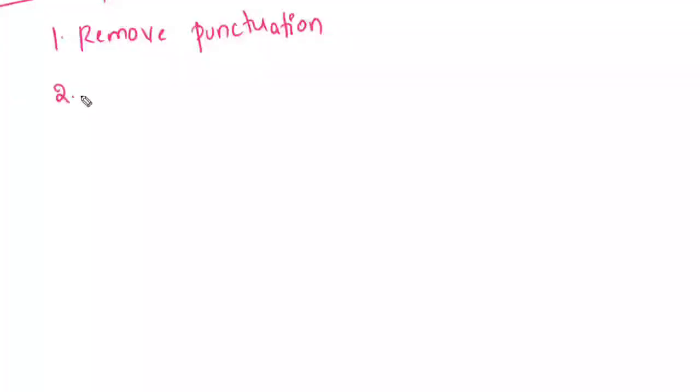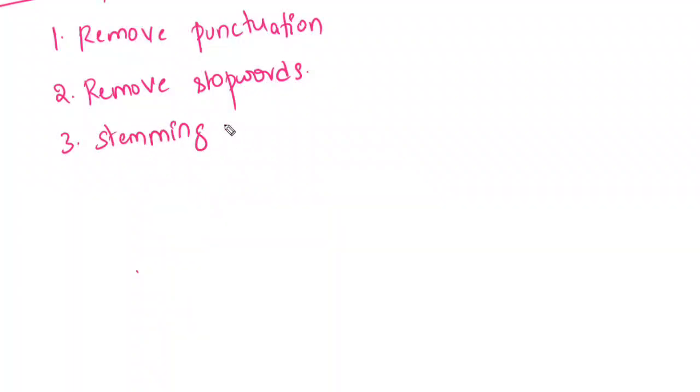Step number 2, the second step, is to remove the stop words. There is no use of stop words. Next, we are going to apply either stemming or lemmatization based upon the requirement.